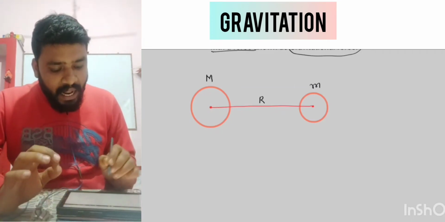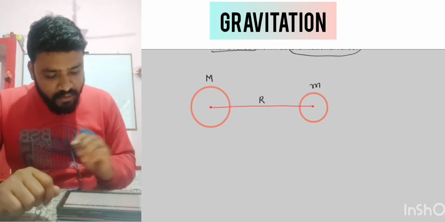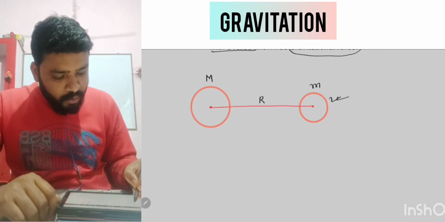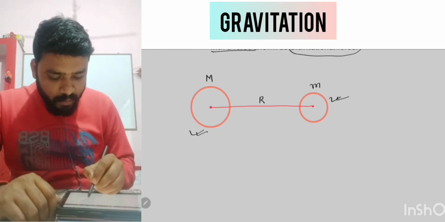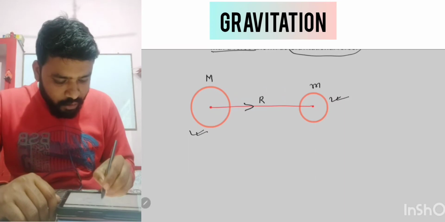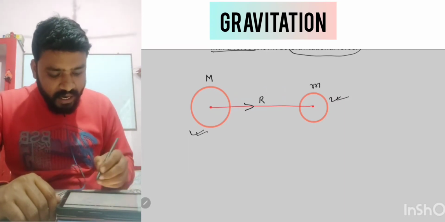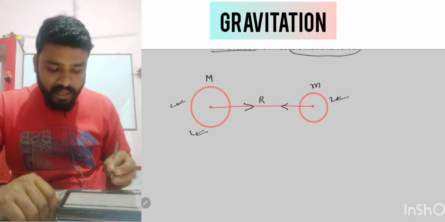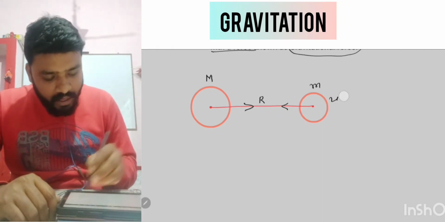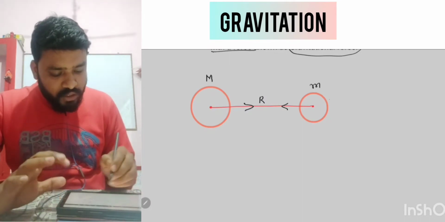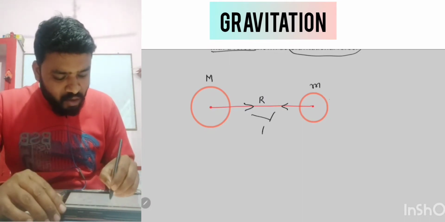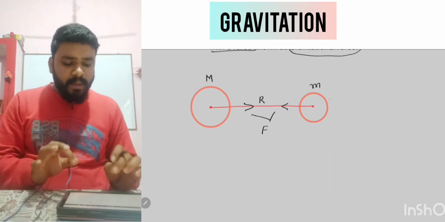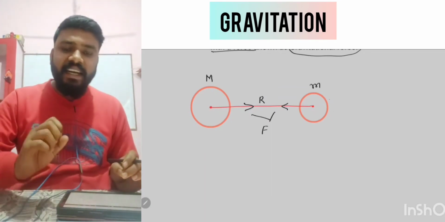In this way, you can say that this body is attracting that body in this fashion. This is the force of attraction, and this object of mass m is attracting the other body in this fashion. Getting it? Now these two forces we can name as a common force F. This force basically depends on two factors.